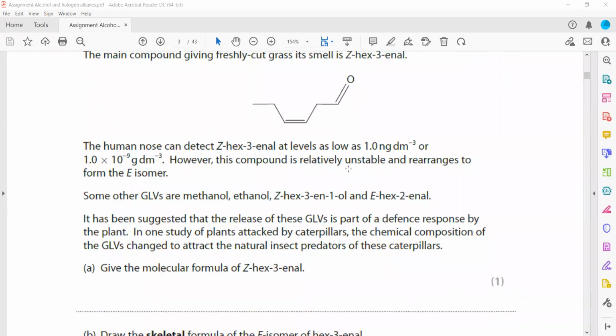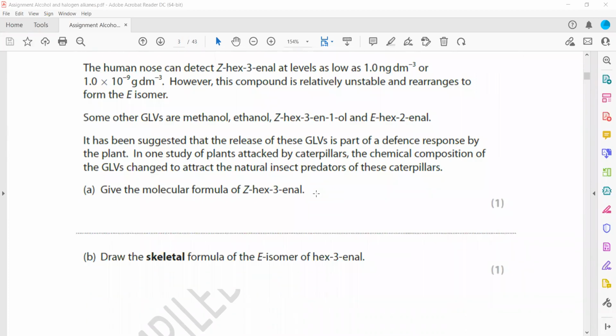The human nose can detect Z-hex-3-enal at a level of about 1 nanogram per decimeter cube, or 1 into 10 to the power minus 9 gram per decimeter cube. This is what the human nose can detect, at that level. That's basically a concentration, because nanogram is the mass and dm cube is a volume, so it is mass per unit volume, or a concentration.